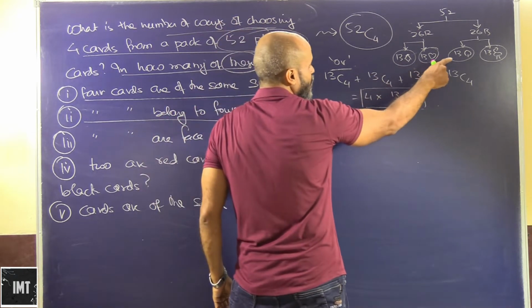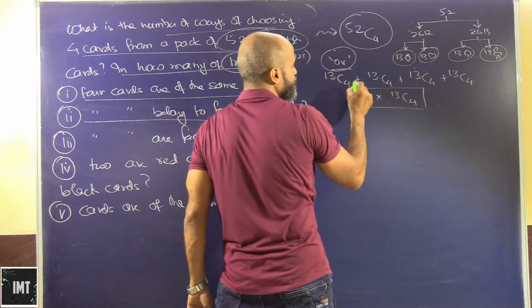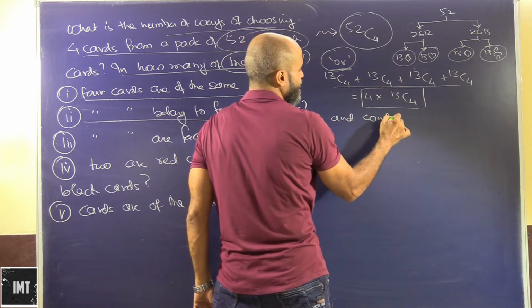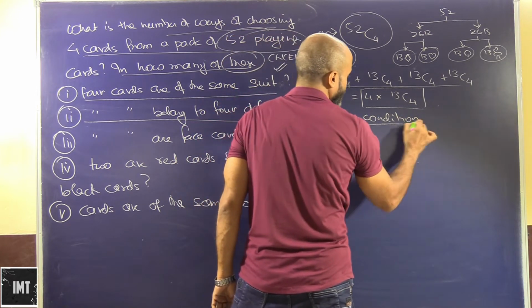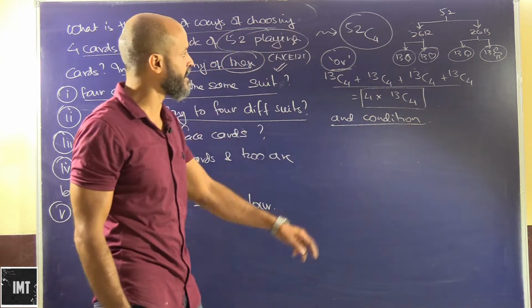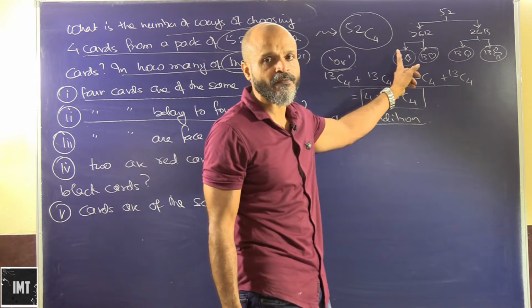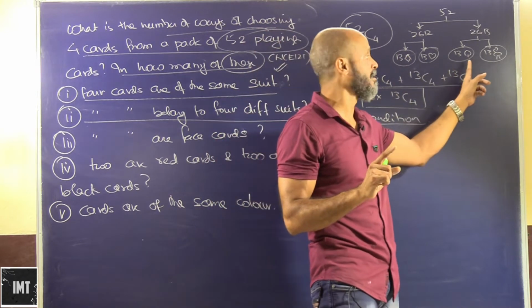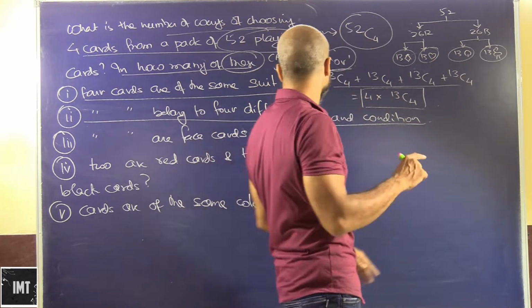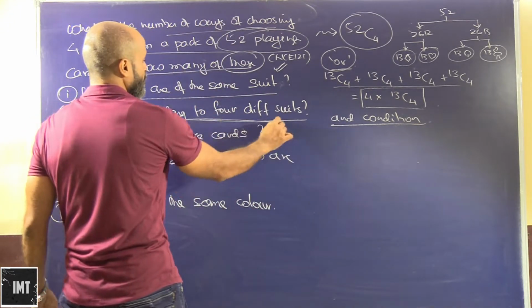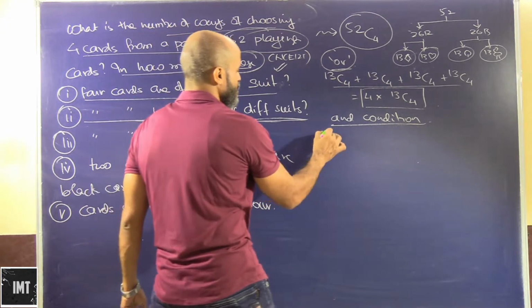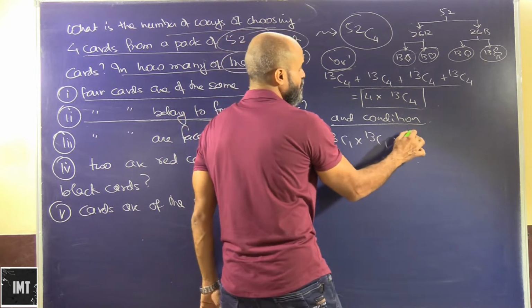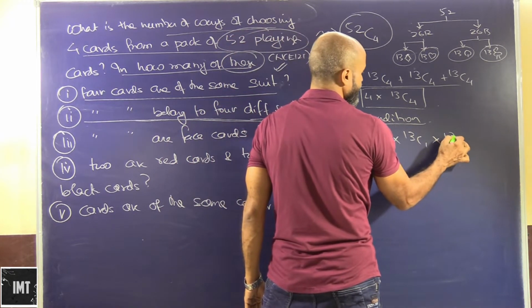So here, just as in an OR condition we do an addition, in an AND condition we multiply. This is basically a classic example of an AND condition. AND condition means that one event depends upon the other. We have chosen 1 card from diamond, 1 card from club. So basically there are 4 different suits. So in this case this will be 13C1 into 13C1 into 13C1 into 13C1.